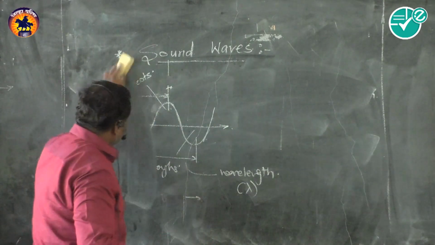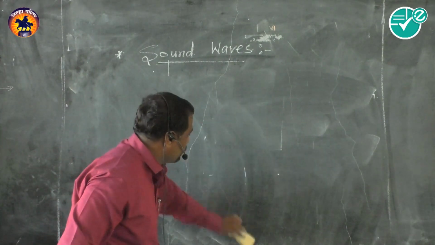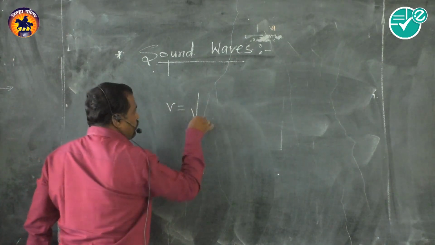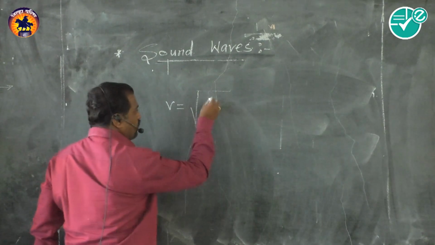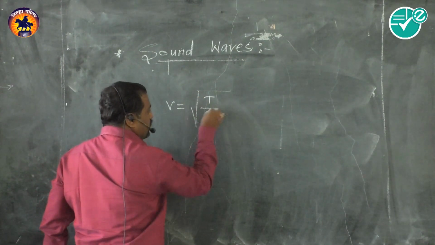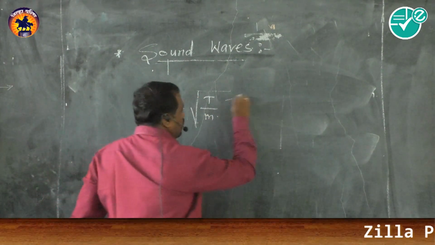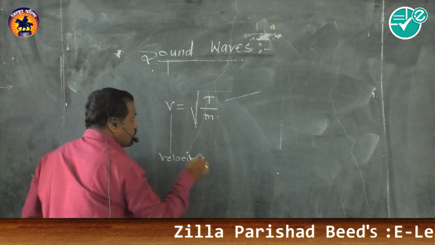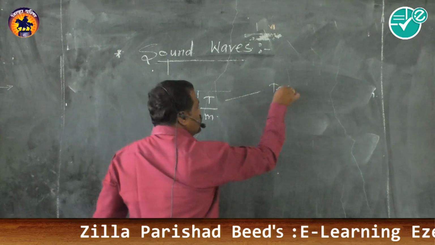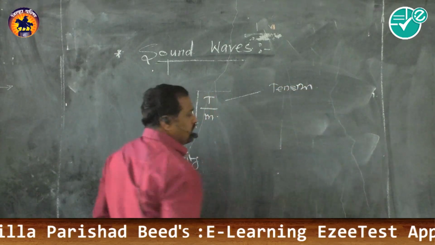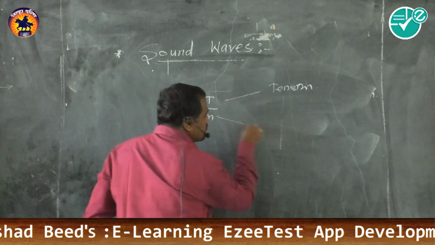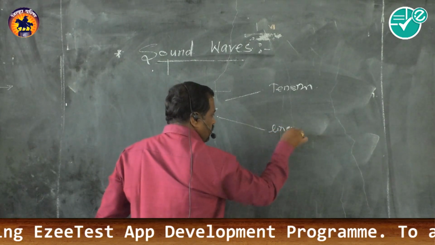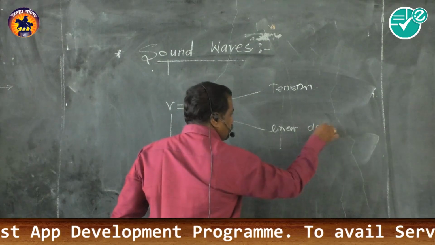One is the velocity of a transverse wave, which is given by v equal to the square root of T divided by small m. This is the velocity of a transverse wave. T is the tension inside the string, and small m is the linear density.